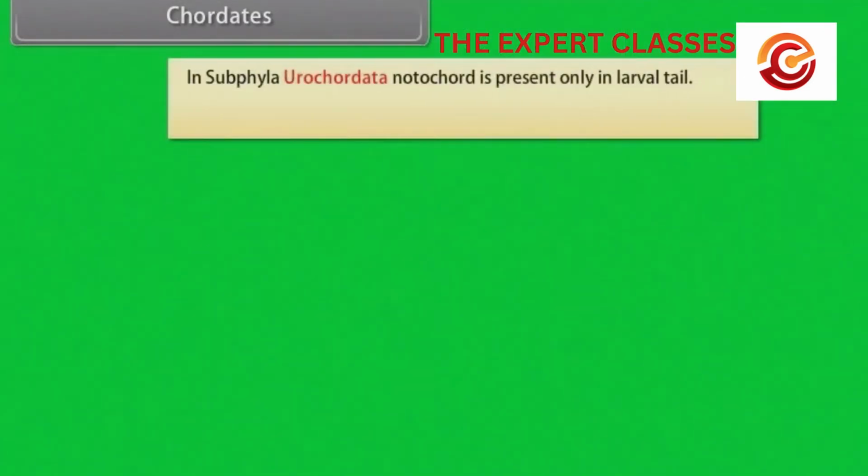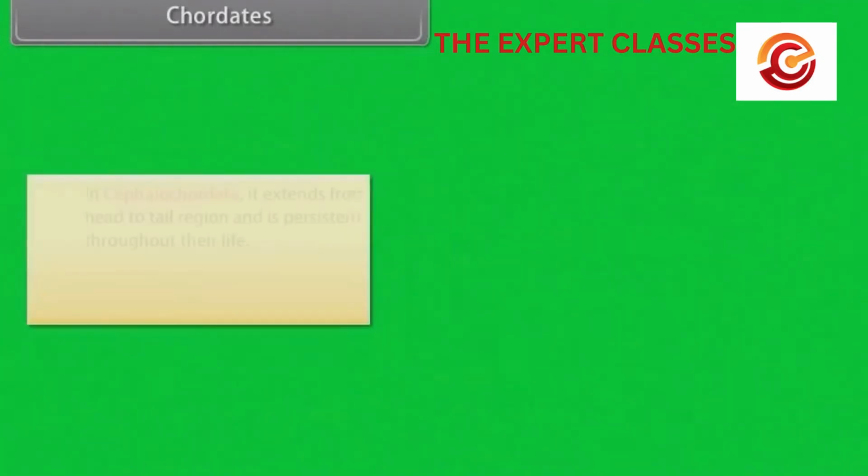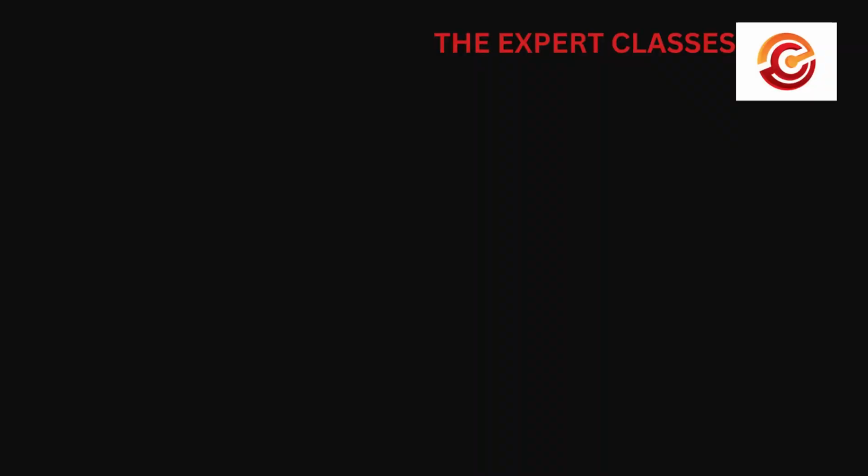In subphylum Urochordata, notochord is present only in the larval tail. Examples: Ascidia, Salpa, Doliolum. In Cephalochordata, it extends from head to tail region and is persistent throughout life. Examples: Branchiostoma, Amphioxus and Lancelet.